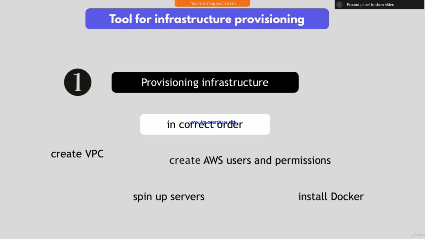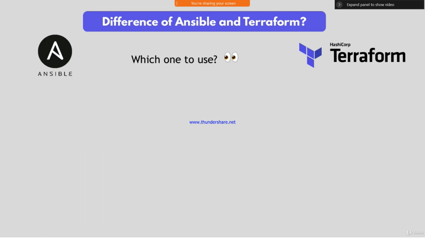So here, coming to infrastructure, number one, provisioning infrastructure. We need VPCs and AWS users and setups, install Docker, everything we require. In order to do that, some services are also required. And similarly, here is the difference between Ansible and Terraform.